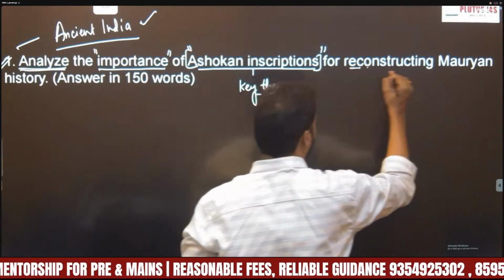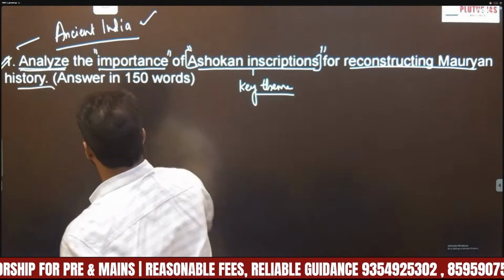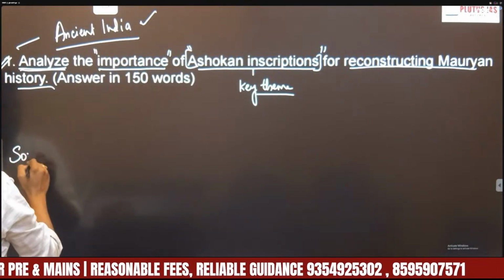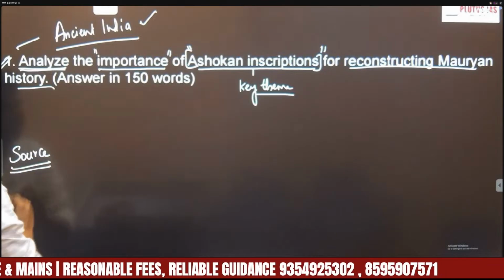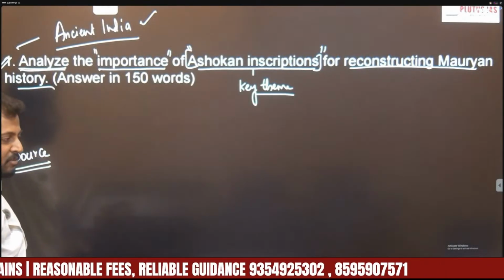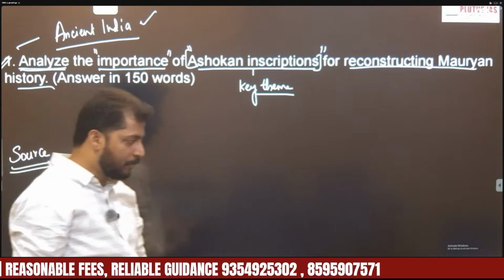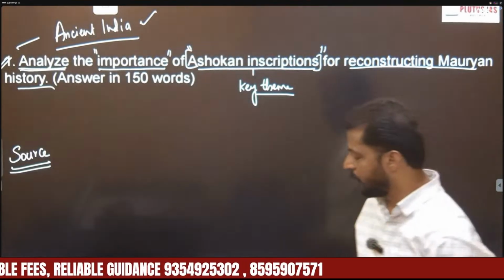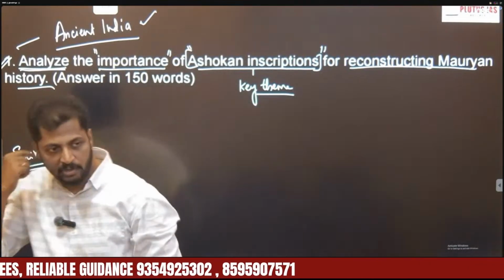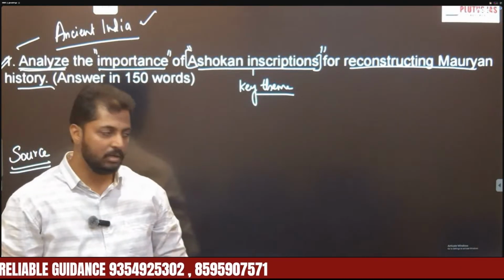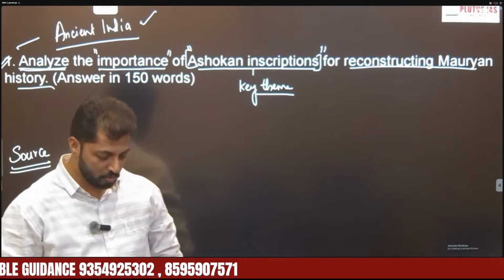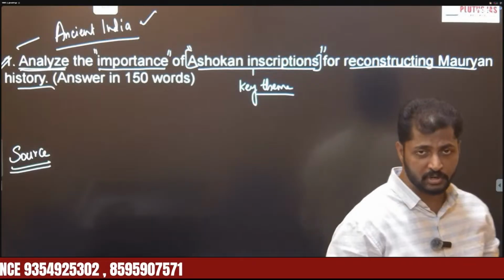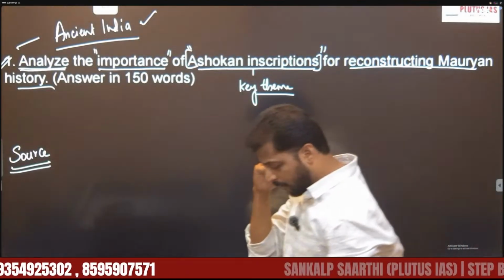In reconstructing Mauryan history. Basically, for reconstructing any history, you need a source. That is the basic requirement for reconstructing the past. With respect to the Mauryan Empire, we have various sources. We have literary sources like the Arthashastra, the Indica, the Mudrarakshasa, and accounts of various Greek historians like Strabo, right?